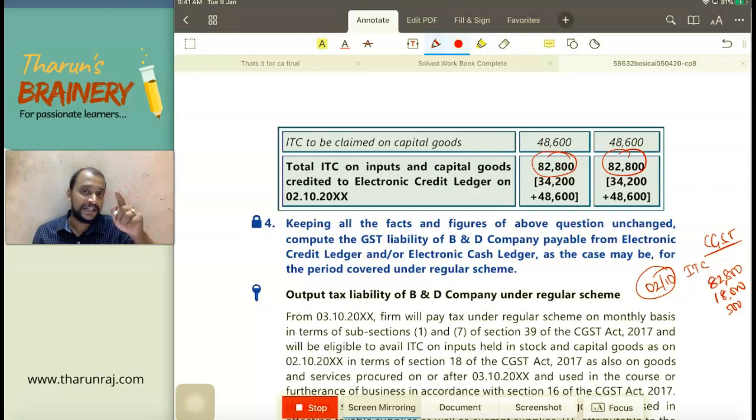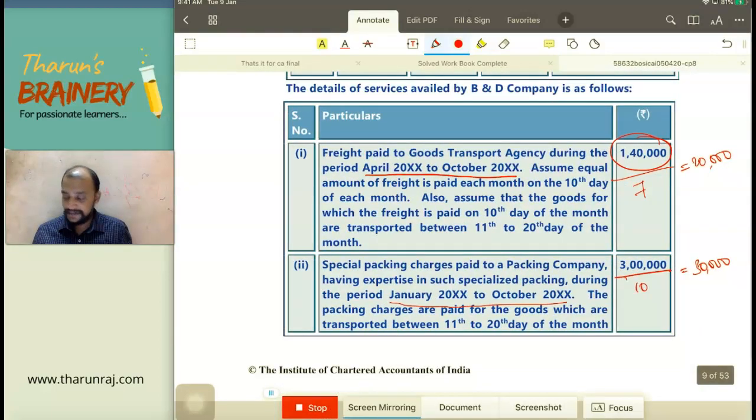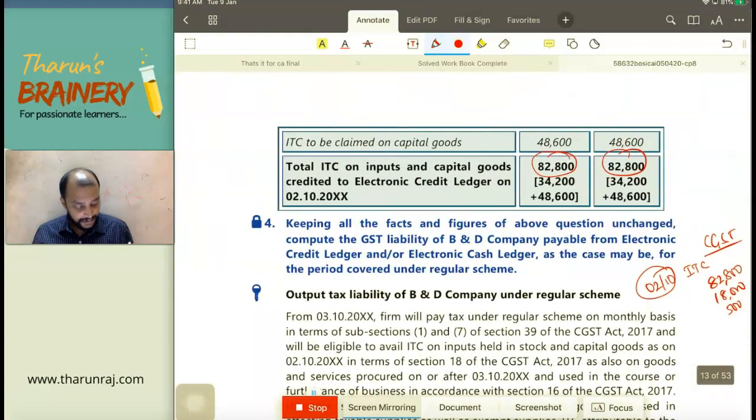We cannot use the credit. That is GST payable under RCM. Then next, packing services also we received. Whether October month we received packing services? Yes, 30,000 rupees. So 30,000 into its general rate, that is 9% you take, you will be getting 2,700. Don't do divided by 2. That 9% itself is half, 2,700.